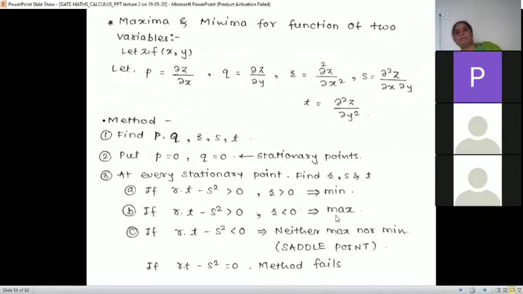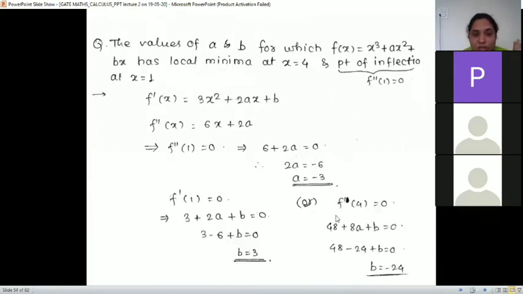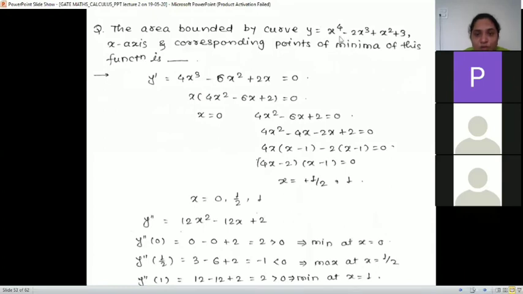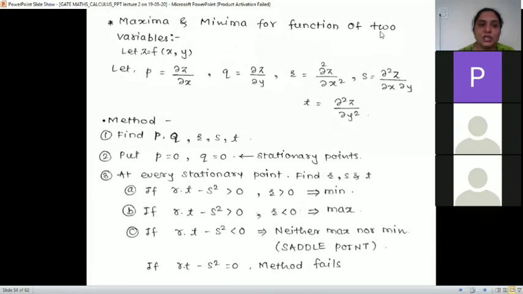Next is maxima and minima for function of two variables. Till now we have had y as a function of x only, right? There is only one variable x. Now if z is a function of x and y, two variables are there, then how do we find maxima and minima?